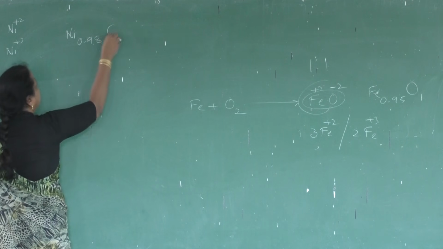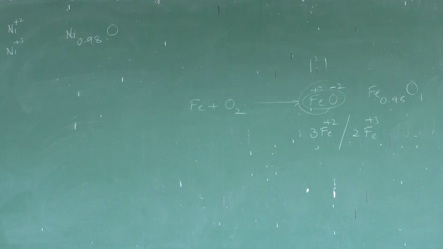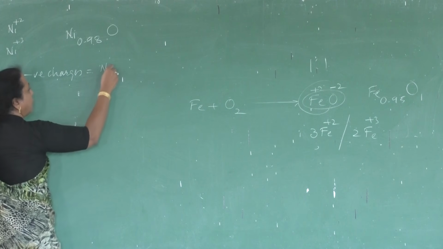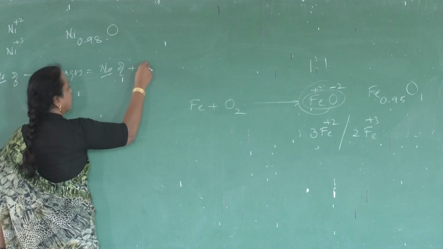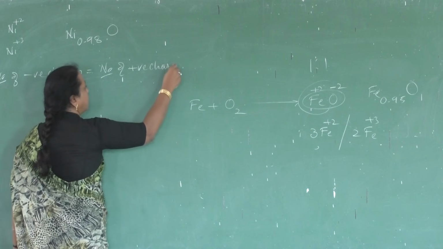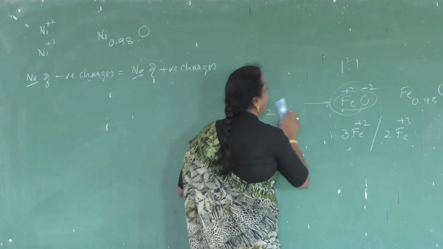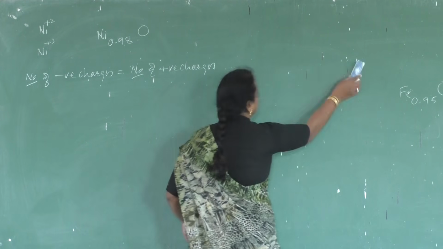0.98 O. We know that the number of negative charges is equal to the number of positive charges. That is the concept I am using: the number of negative charges in the molecule is equal to the number of positive charges. How are we getting positive charges? By which ions?